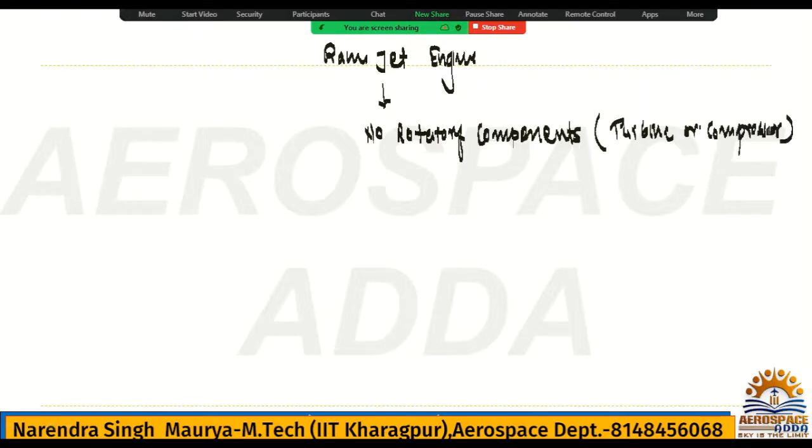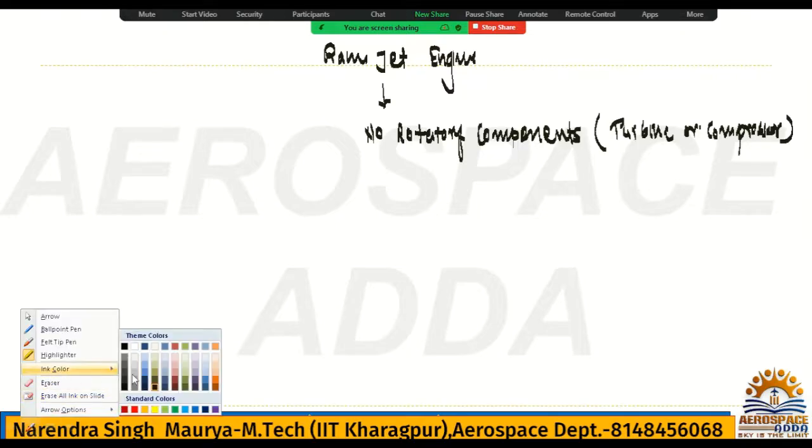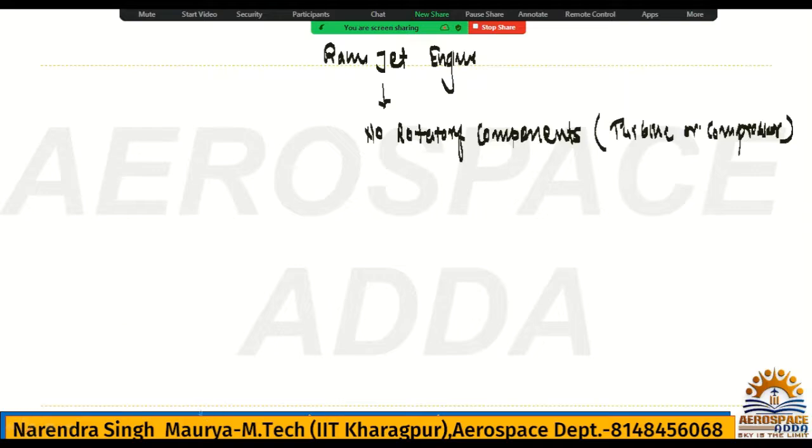We do not have any rotatory component. So then how does that pressure come about? For the combustion of air and fuel mixtures in the combustion chamber, we require high pressure. So how will the pressure be raised, because we do not have any compressor here, that component we do not have? How can you get adequate pressure in the combustion chamber, so that you can have ideal combustion in the combustion chamber?